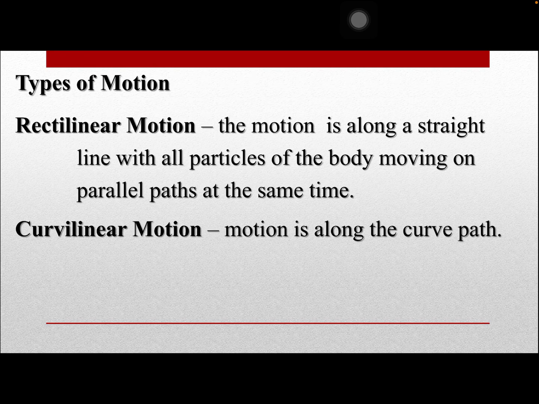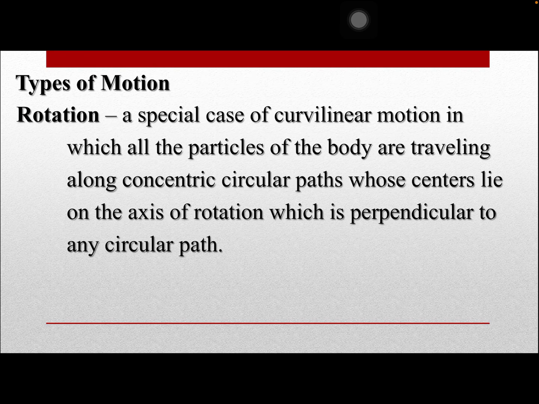That's forming a rectilinear motion, linear, rectilinear. So that's the first type of motion. The second one is the curvilinear motion. This time, the motion is along a curved path. For example, a loop or a projectile are examples of curvilinear motion. Then we also have the special case of curvilinear motion, which is the rotation, in which all particles of the body are traveling along concentric circular paths whose centers lie on the axis of rotation, which is perpendicular to any circular path.